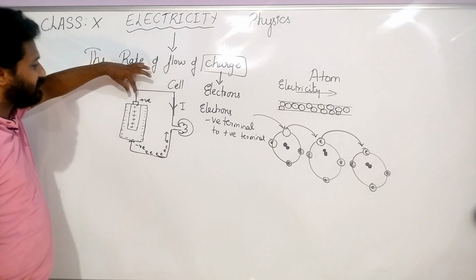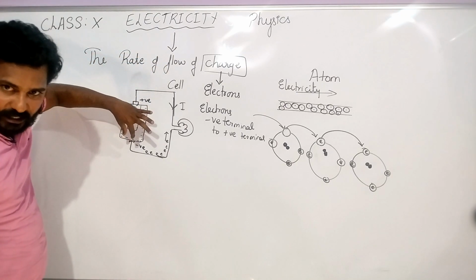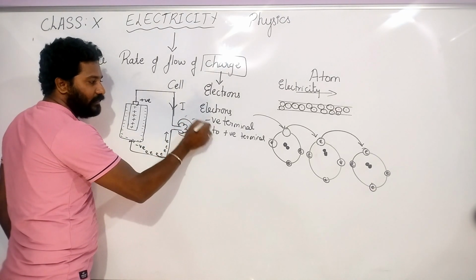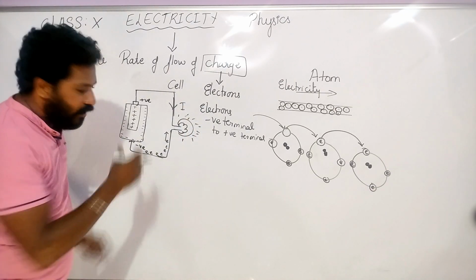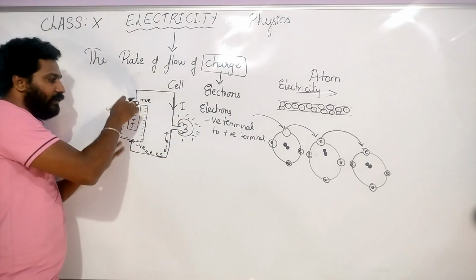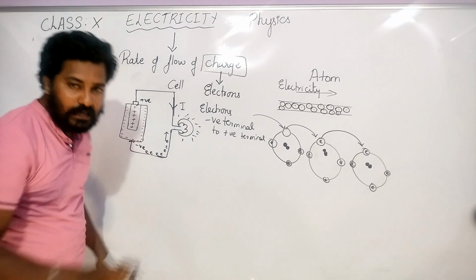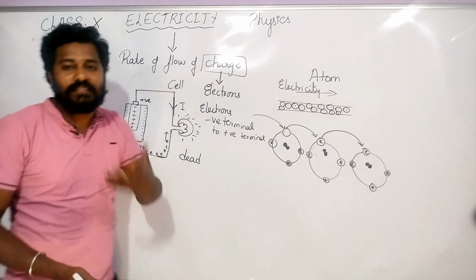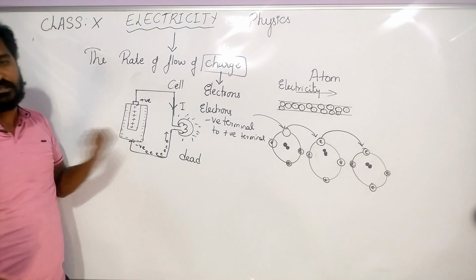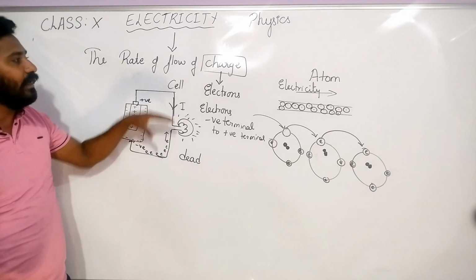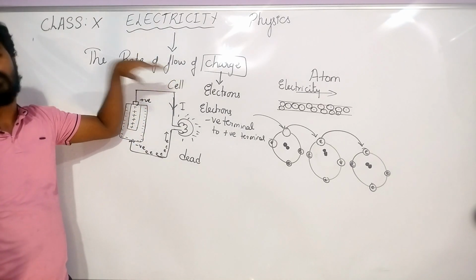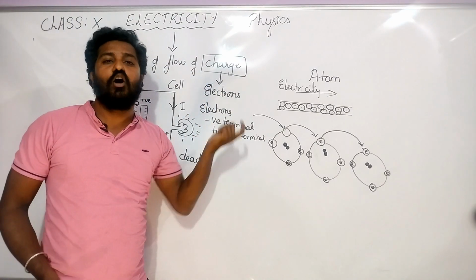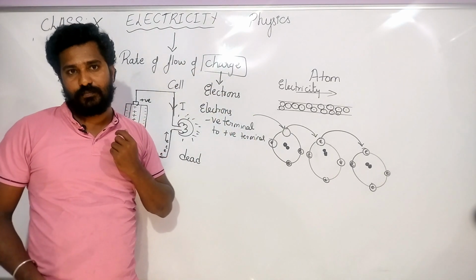So when all the positive charges fill up, you know what happens? First, electricity is produced and the bulb starts to glow. When all the charges go and completely fill, the cell becomes a dead cell because nothing is there to pull them. This is called electricity. So what is electricity if they ask you? It is the rate of flow of charge or rate of flow of electrons.